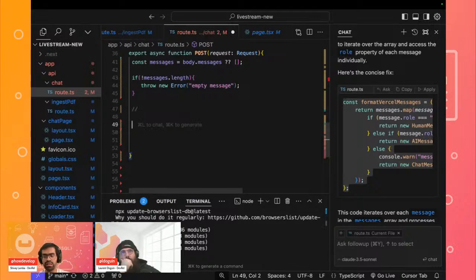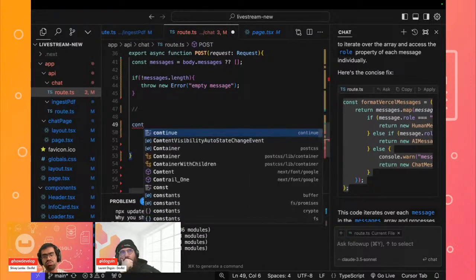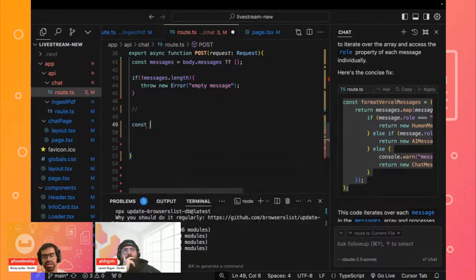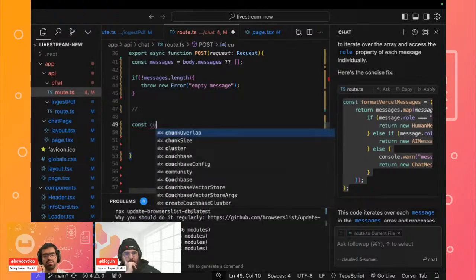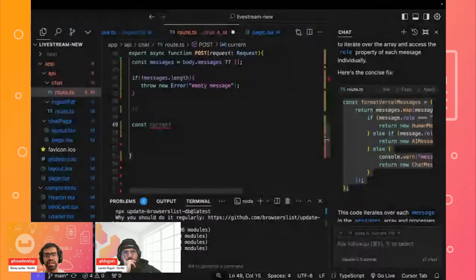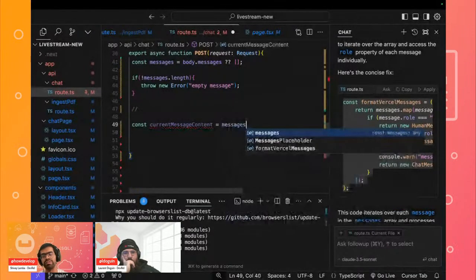So let's go ahead and create a variable which is just getting our current messages. We can define a variable named, let's say, get current message content, and this would be part of our messages. It will fetch all of our current messages.